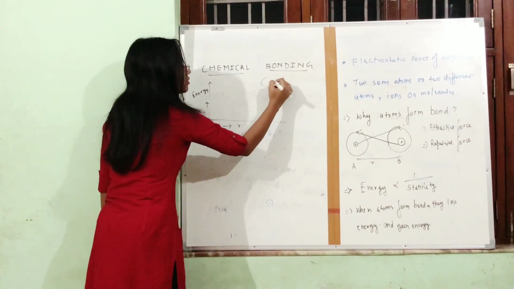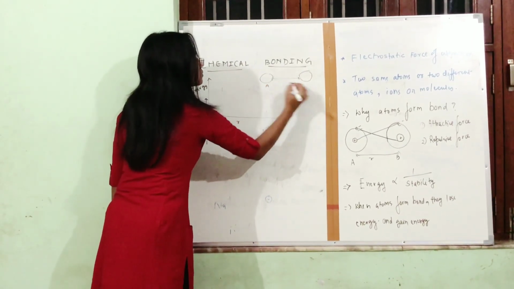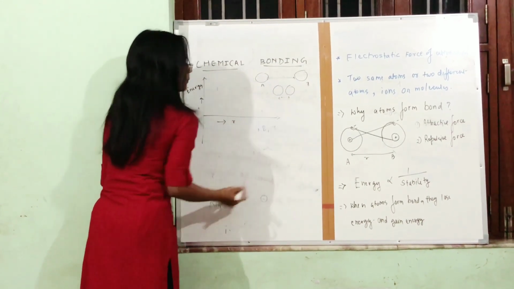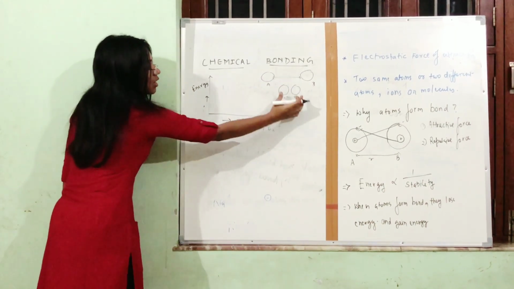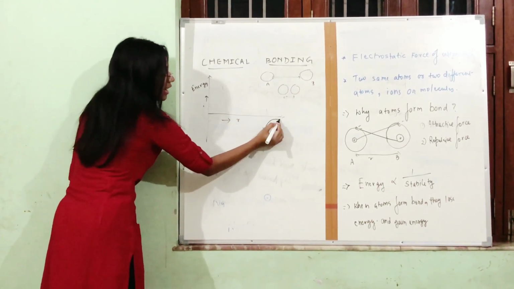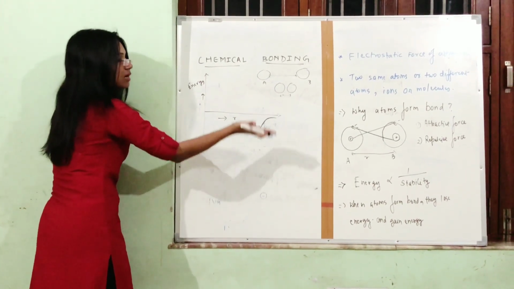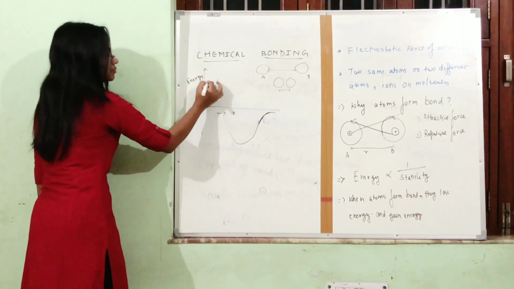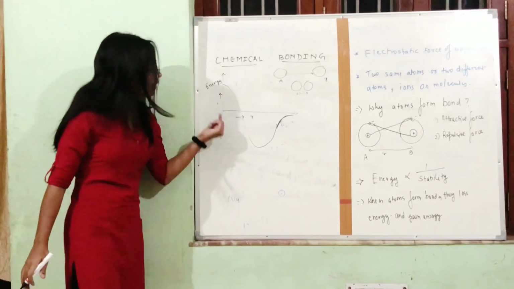So see here, when the distance between two atoms decreases, the energy also decreases. Energy decreases means stability increases. So the graph will be something like this. Okay? Can you tell me at which point the energy is minimum?